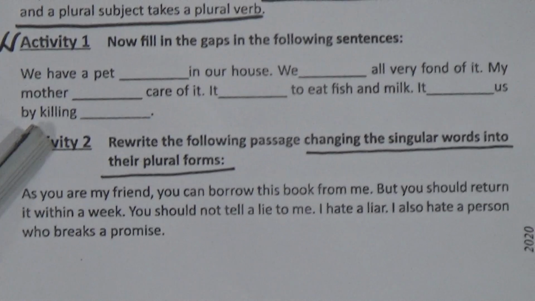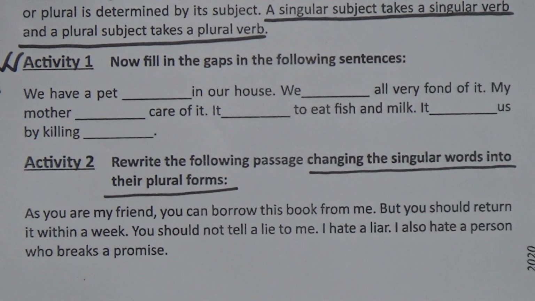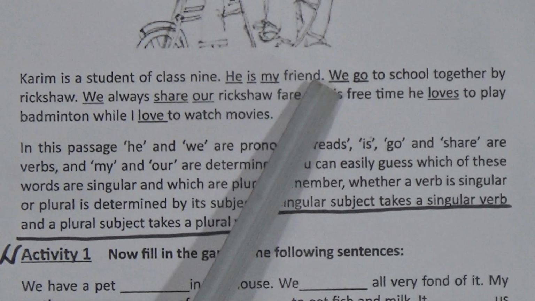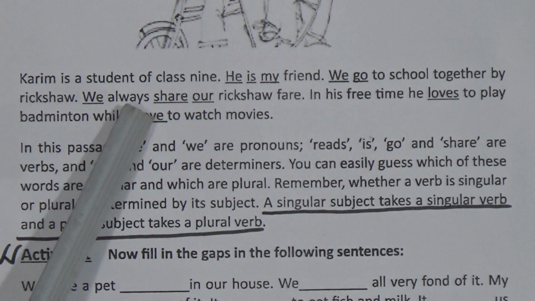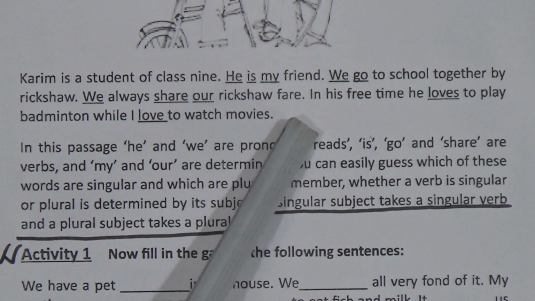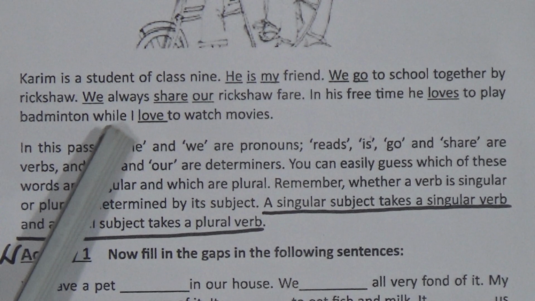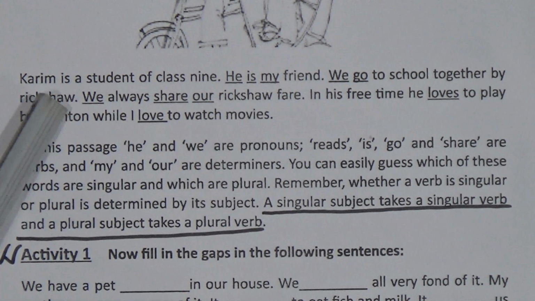Now we will go to our next page, our last page, page number 8. Here some activities are given, activity 1 and 2. In part D, we have seen there is a passage about Karim. Karim is a student of class 9. He is my friend. We go to school together by rickshaw. We always share our rickshaw fare. In his free time, he loves to play badminton while I love to watch movies.